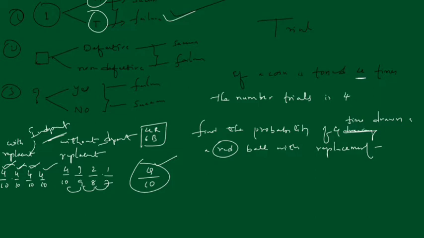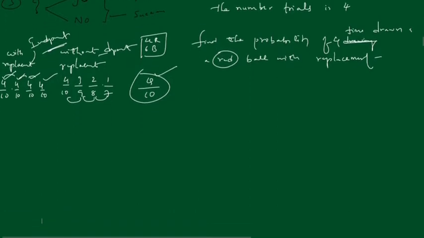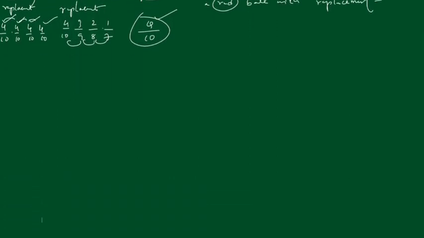Right? So let's see the definition more precisely. What is the definition for Bernoulli's trial?